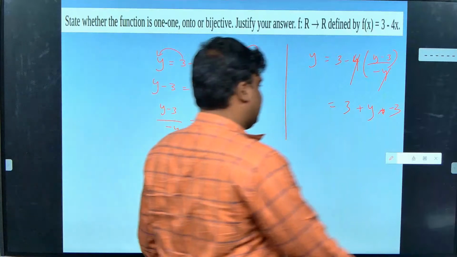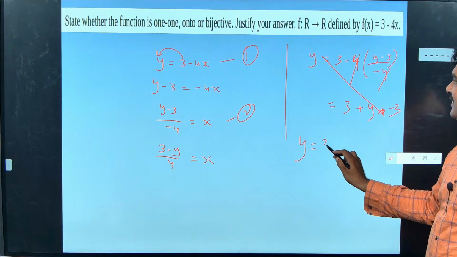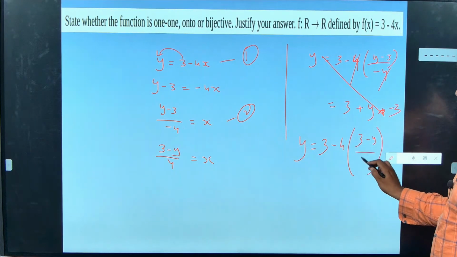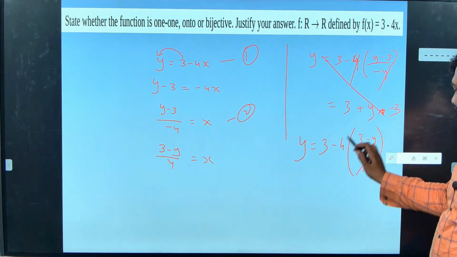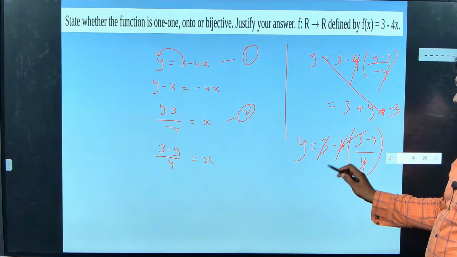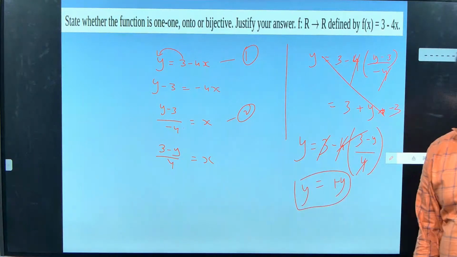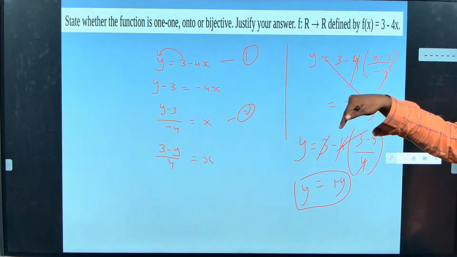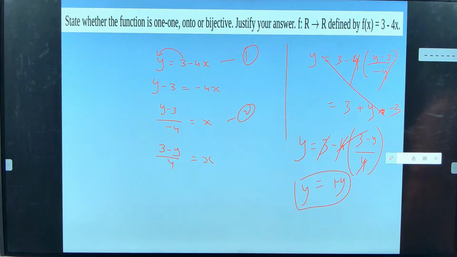Okay. Now what will you do? 3 minus 4 into 3 minus y by 4. Now shall I cancel 4? Now this 3 and minus 3 will get cancelled. You will get minus into minus plus y. y equal to y. I got y equal to y. So it is an onto function. Since it is one-to-one and onto, injective and surjective, I am going to call it bijective. Is that okay, guys? Both done?